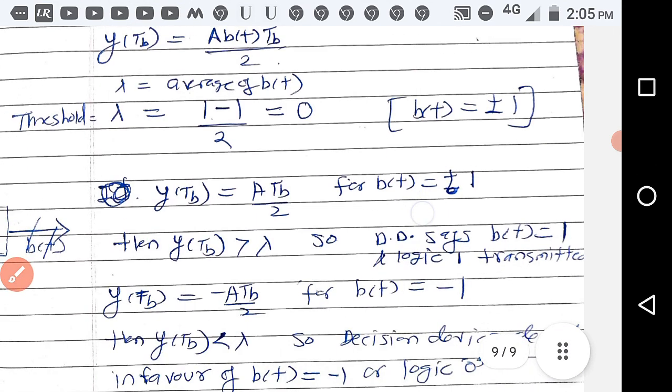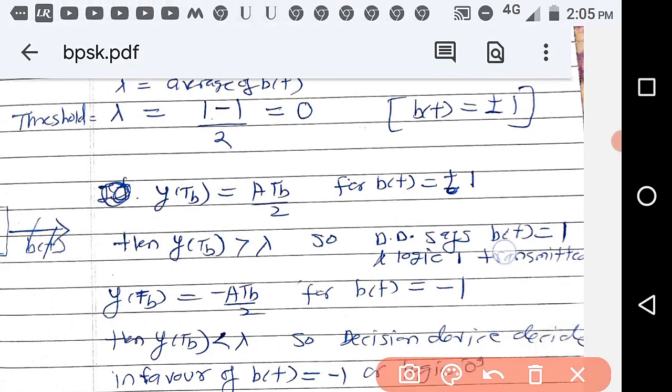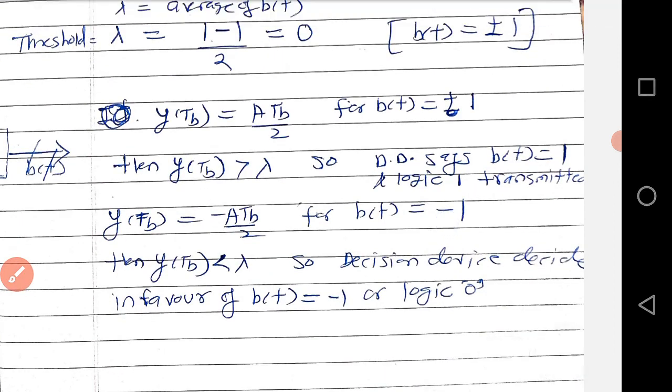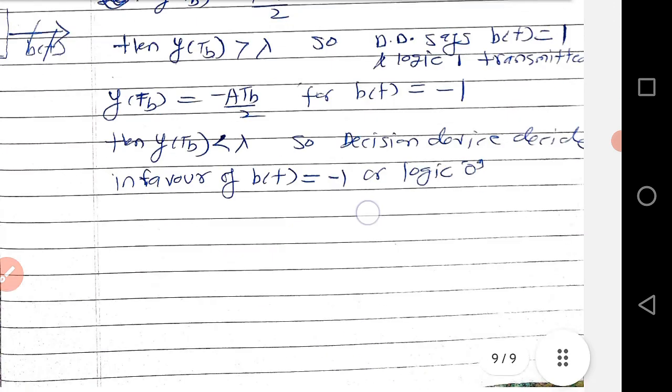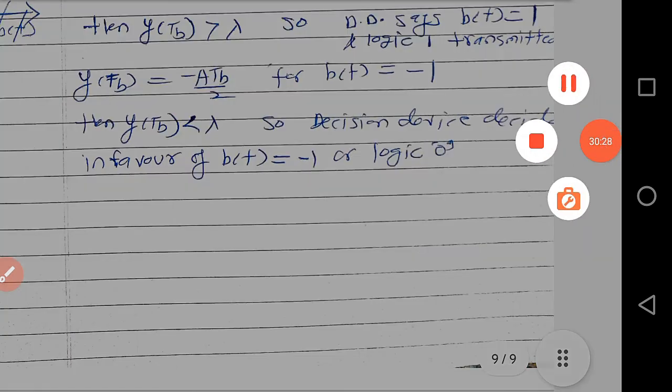If logic 1 is transmitted, that is B(t) is equal to 1, then y(TB) becomes A squared TB by 2, which is greater than lambda, which is 0. So the decision device says that B(t) is equal to 1, or logic 1 is transmitted. If B(t) is equal to minus 1, then y(TB) is equal to minus A squared TB by 2, which is less than lambda, so the decision device will decide that B(t) is equal to minus 1, or logic 0 is transmitted. So this is the receiver of the BPSK signal.